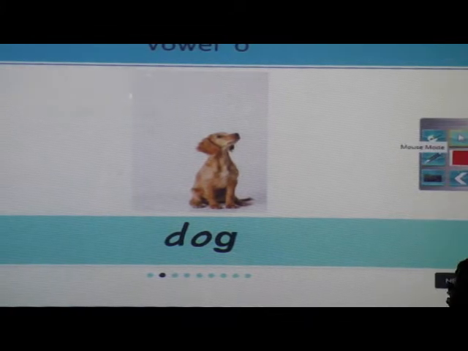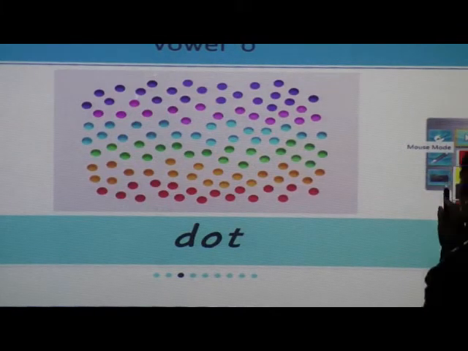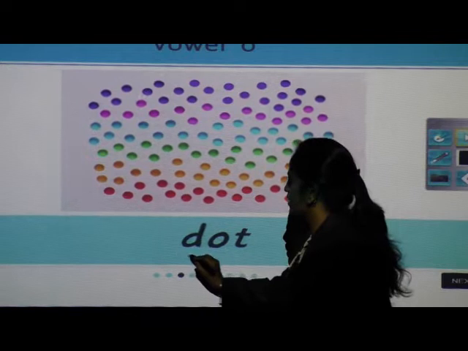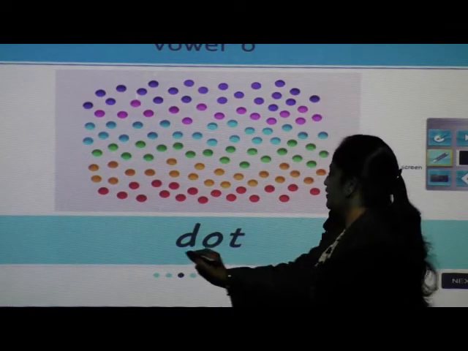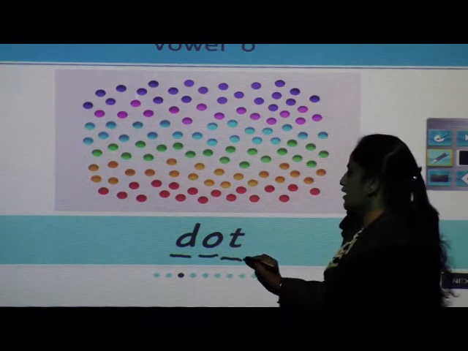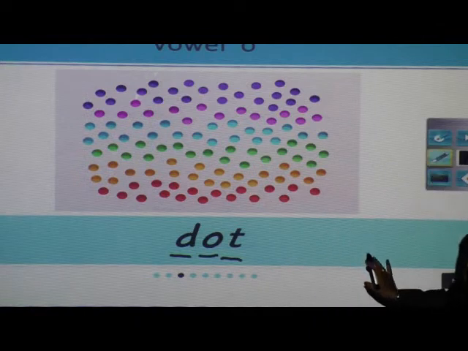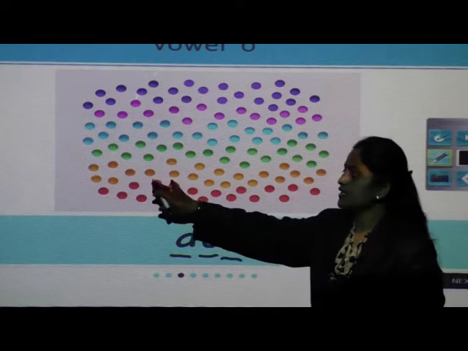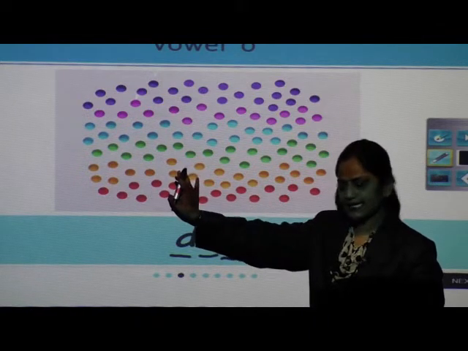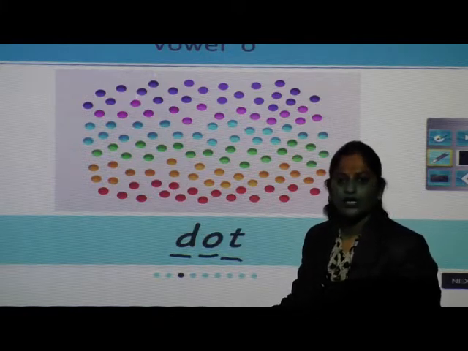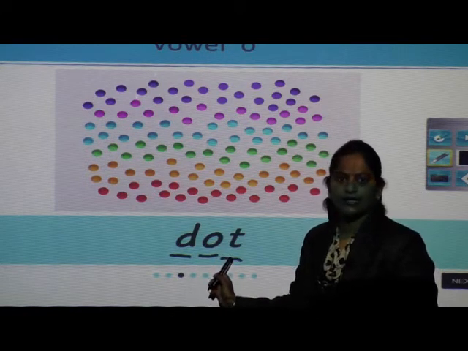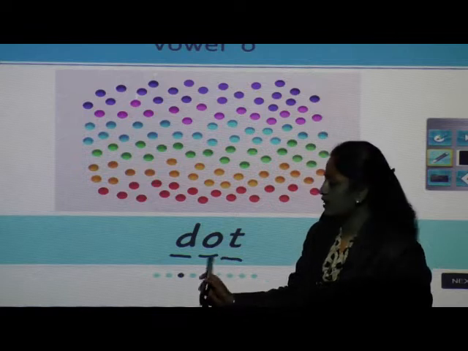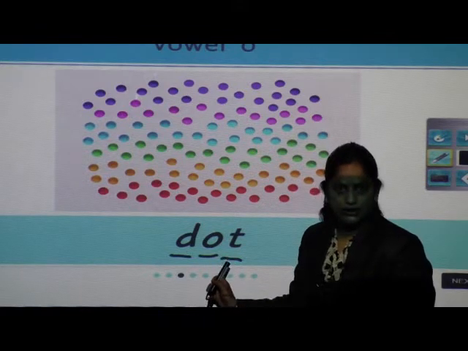Next one, what is this? Dot. Here you can see the dots. So what will be the spelling of dot? D-O-T, but you have to read in phonics. So dot.